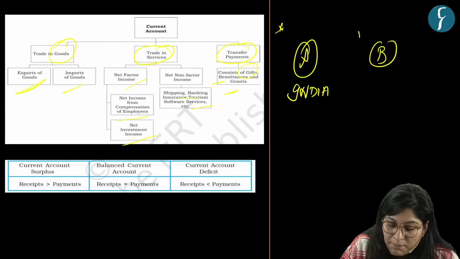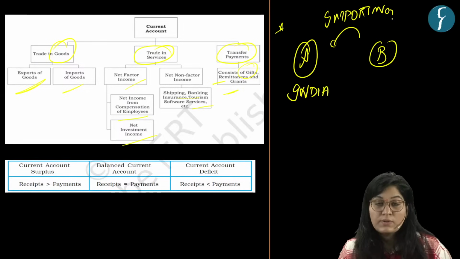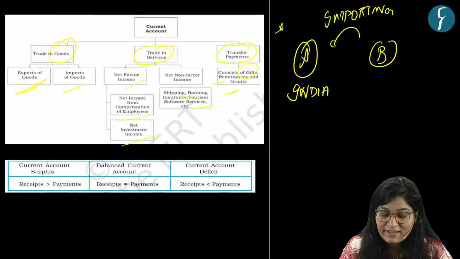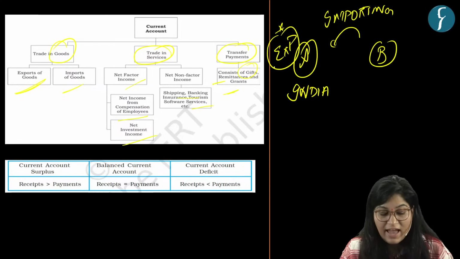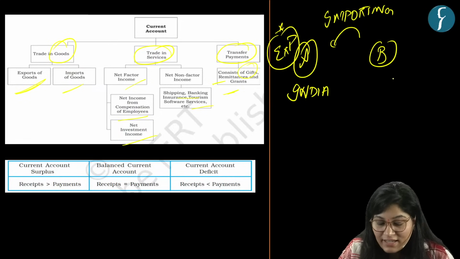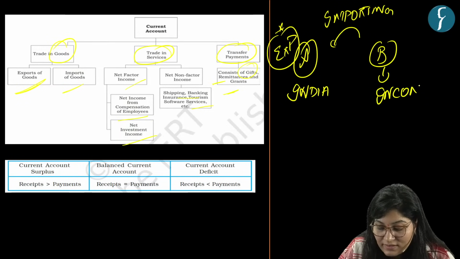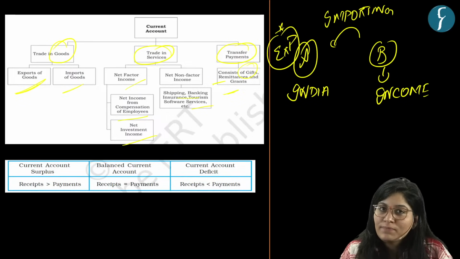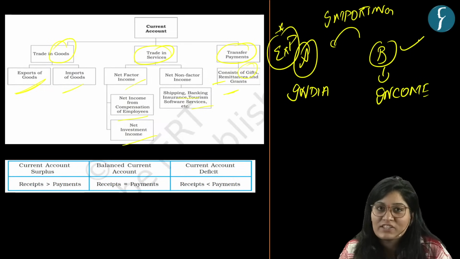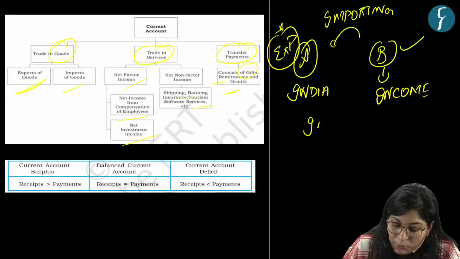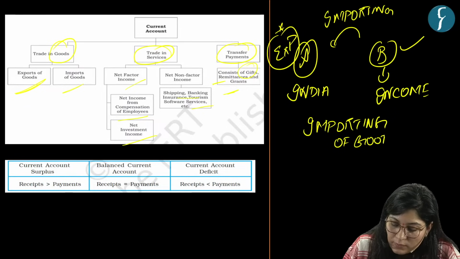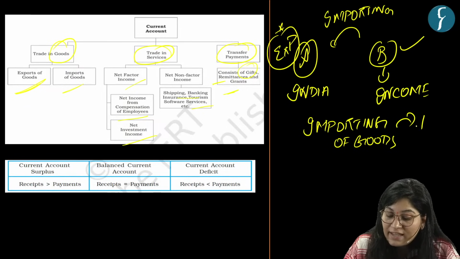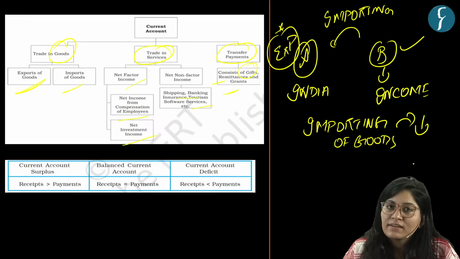If A is importing any good here, expenditure will count here and income will count in the other nation, because we have taken up expenditure to import products from another nation like B. So here, importing of goods will decrease demand for goods and services in the domestic country.